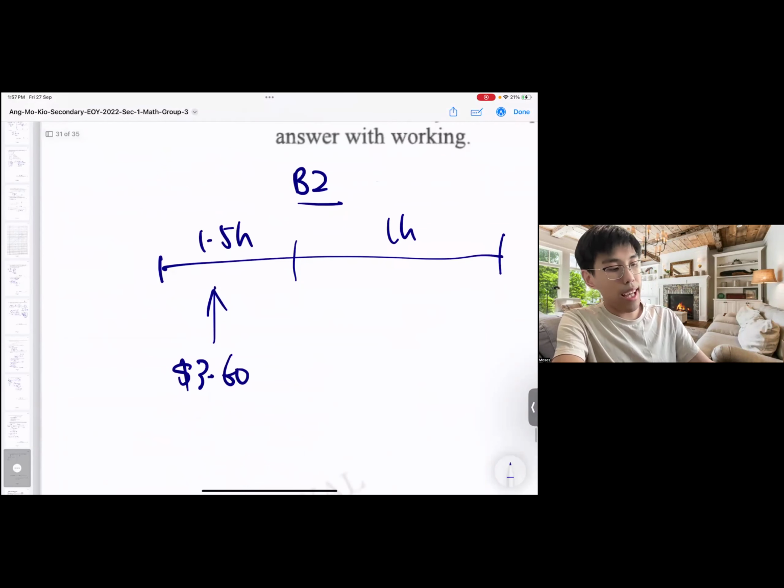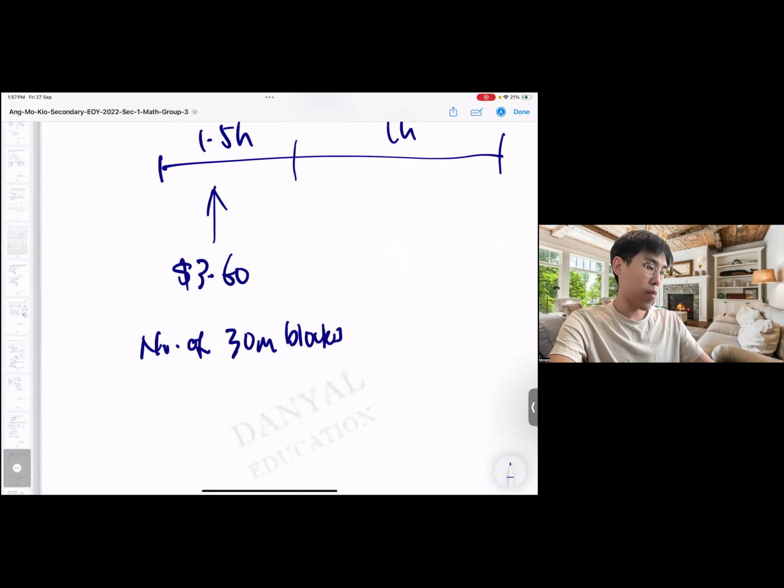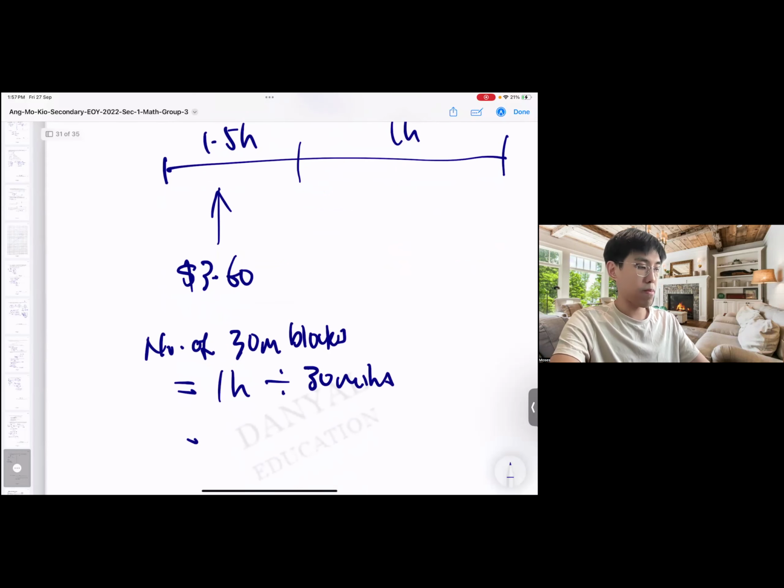Then here there is 1 hour. 1 hour is being split into half-hour blocks. So the idea here is we need to find the number of 30-minute blocks, which is 1 hour divided by 30 minutes, which is 2 blocks.